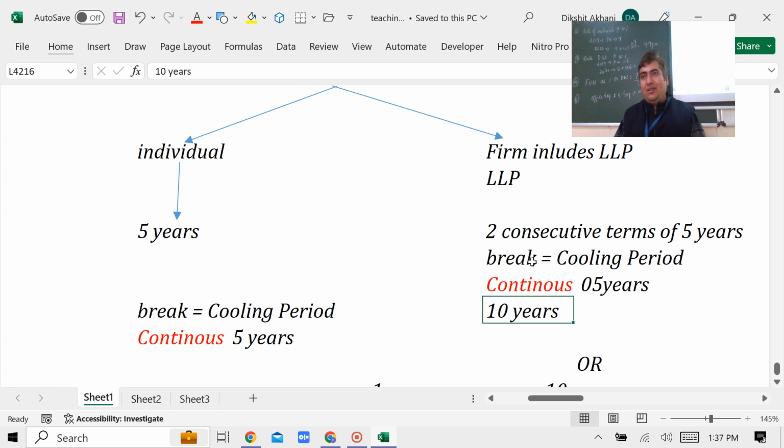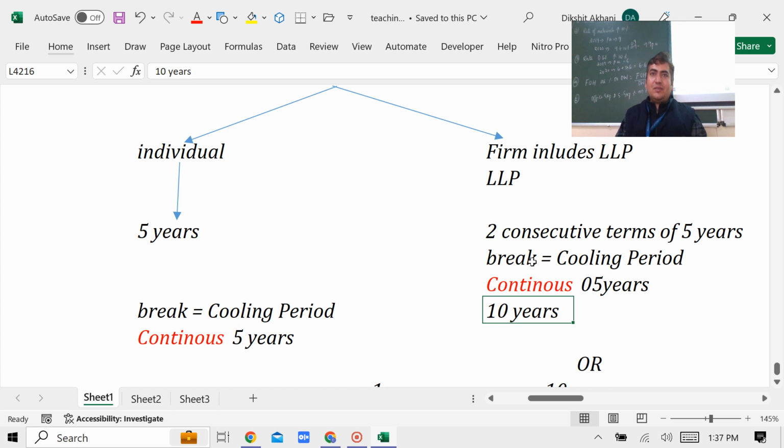Okay, so maybe you're thinking that 139 subsection 2 is over. No, it has just begun. PwC has audited, suppose, TCS, and the partner who signed the audit report was, let's say, Dhanush. Now Dhanush left PwC and joined Deloitte. Sir, this was... okay, you wanted to ask something. Dhanush left PwC and went to Deloitte. You must have heard the name Deloitte.